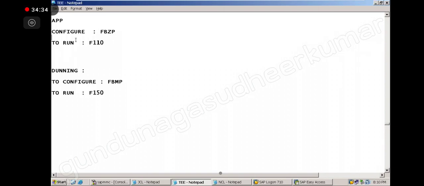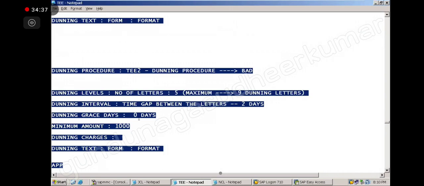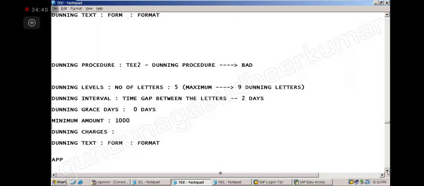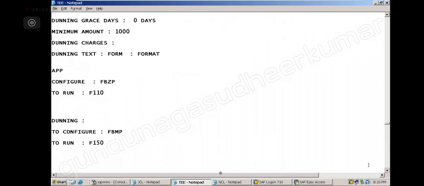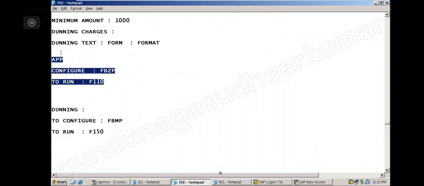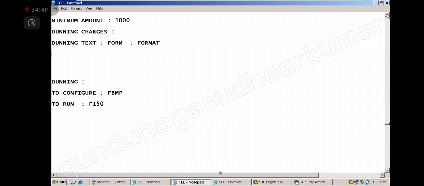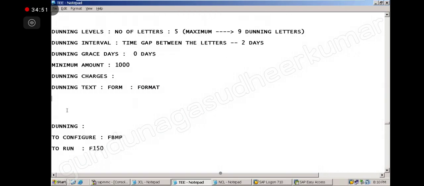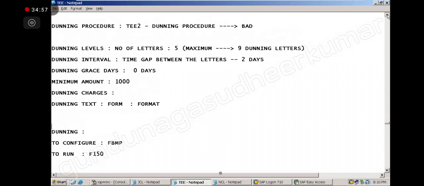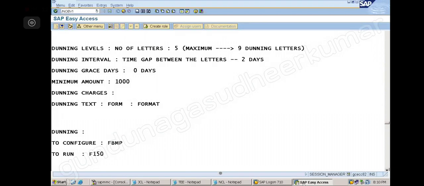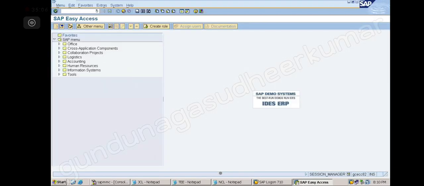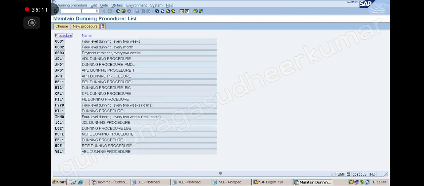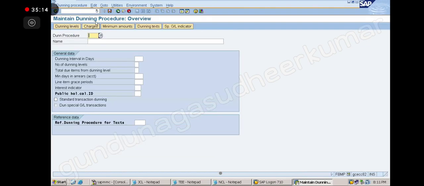This is APP. We already know about APP. Okay. So to configure, what is the T code? To configure it is FBMC. To run it is F150. Let's go there, I will show you. /n FBMC. Okay. Then you click on the new procedure and you will create like this.